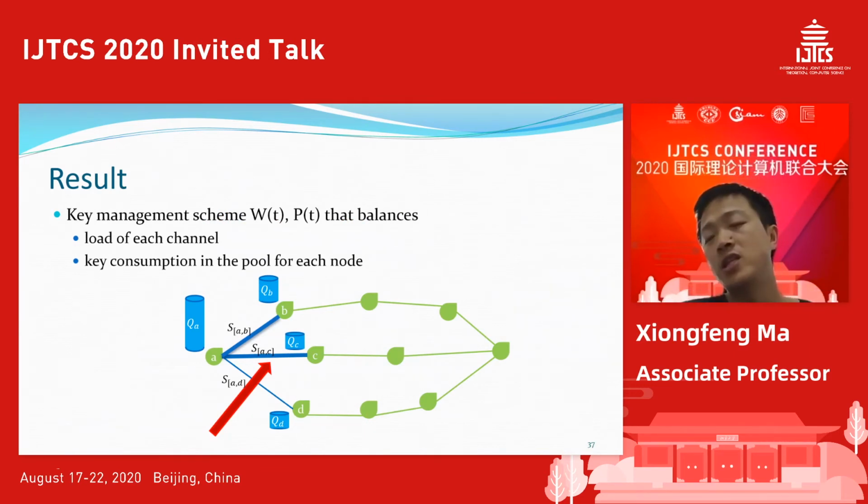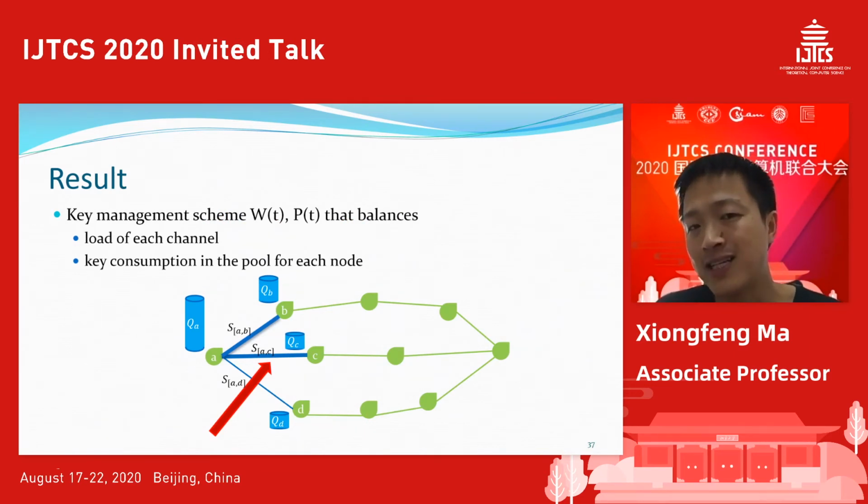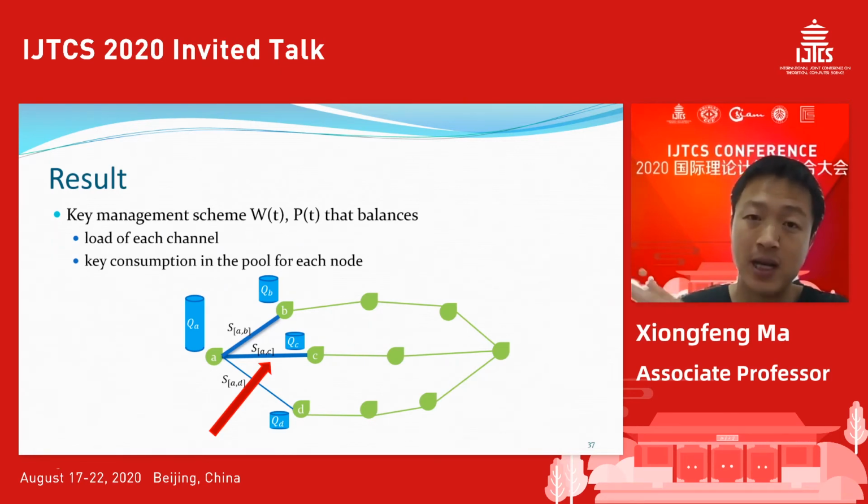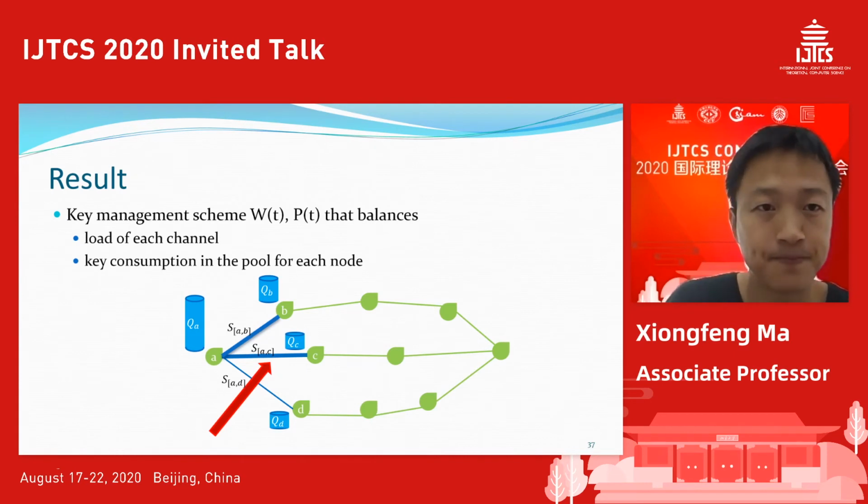Of course, this is a very idealized situation. In reality, we have many more problems. Some of the nodes are more important than the other nodes. Some of the nodes are more secure, and also some of the links are much faster.